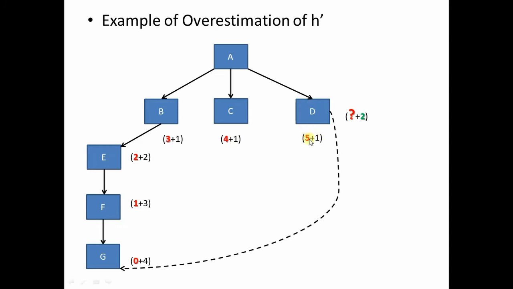If this value was lower than 5, suppose this was something like 2, then you would have surely come from A to D, and if there was a path from D to G, you would have got the solution in the minimum number of steps, the optimal solution.